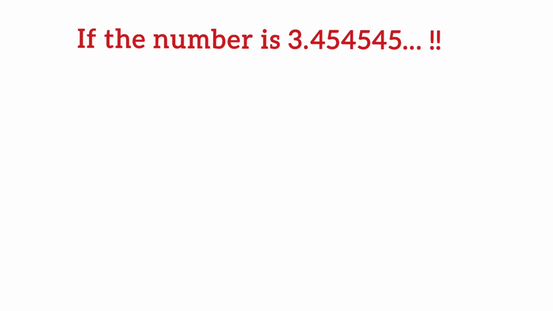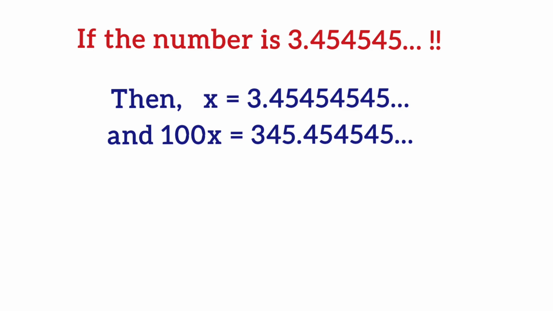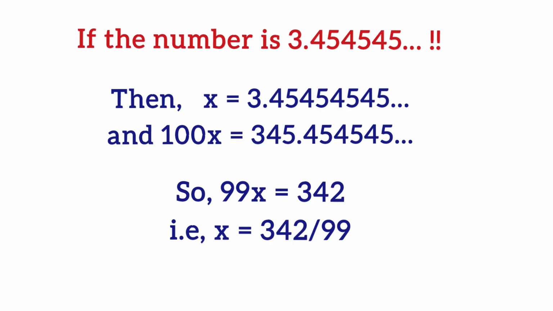But if x is 3.454545 and so on, that means 3.45 bar. How many repeating digits are here? It's 2. So multiply x by 100. That means 2 zeros after 1. And here you will get 100x as 345.45 bar. So x will be 342/99. You can calculate it on your own.